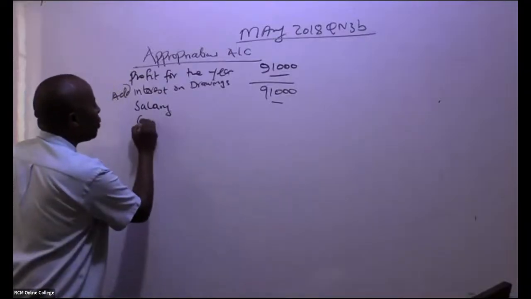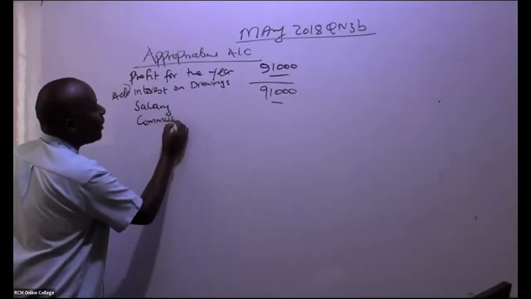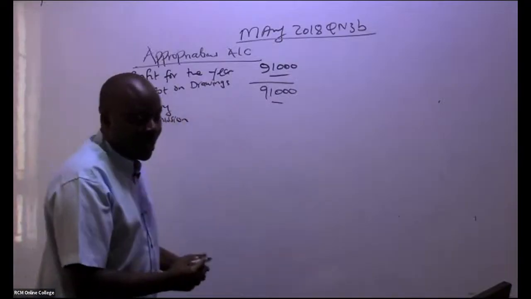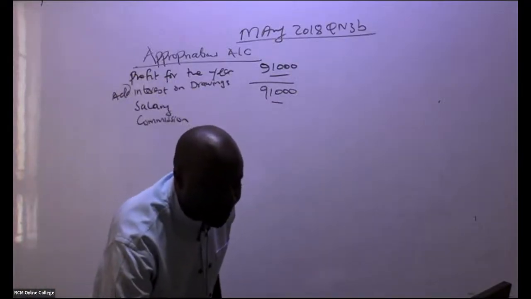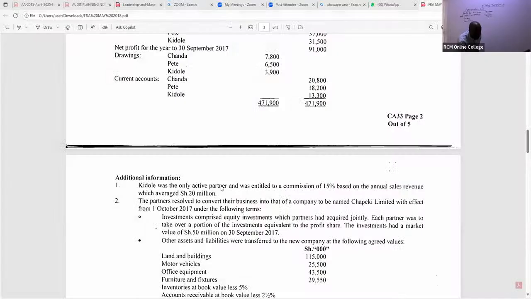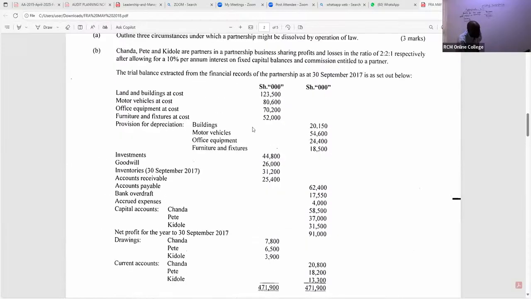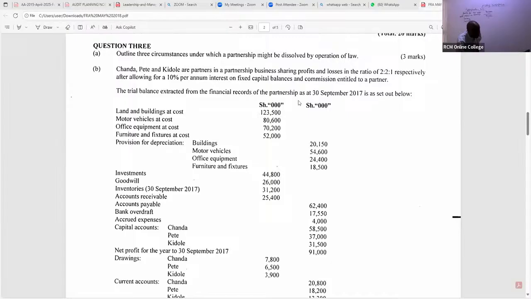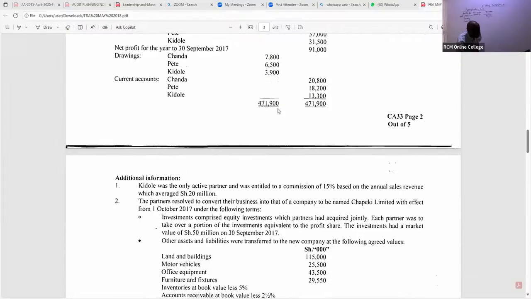We come to commission. Ladies and gentlemen, there is one person who is getting commission. If you read it here, there is one person who is getting some commission. Who is this? We are told here Kidole was the only active partner and was entitled to a commission based on the annual sales revenue, which is 20 million. But remember, our trial balance is in shillings thousands, so you must cut those zeros.